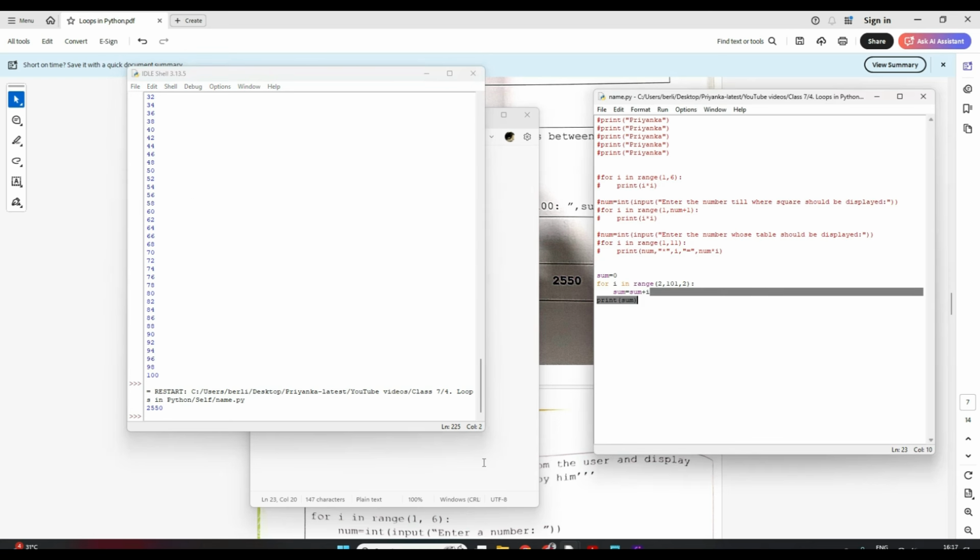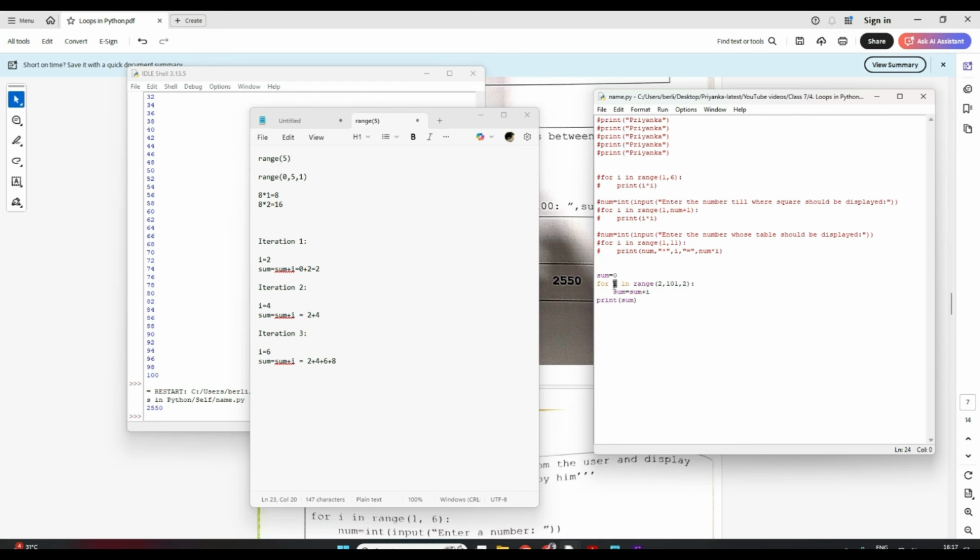But did you understand how it worked? See, first I will become 2. So my sum will become 0 plus 2, which is 2. Now it will again go up. Now here I will become 4. So my sum will become, last time it was 2, so 2 plus 4. Again it will go up. I becomes 6. So sum is now 2 plus 4, so 2 plus 4 plus 6. Again it will go up. My I is now 8. So it will be 2 plus 4 plus 6 plus 8. So like this till 100 it will go and keep on summing in this variable.